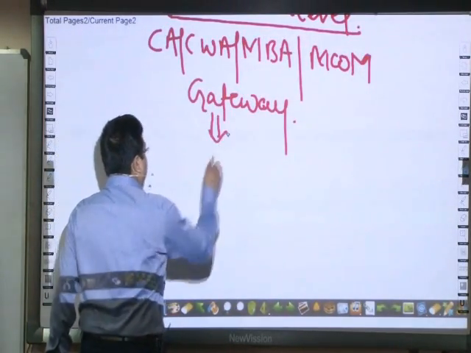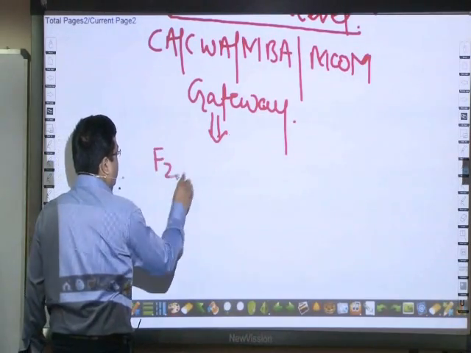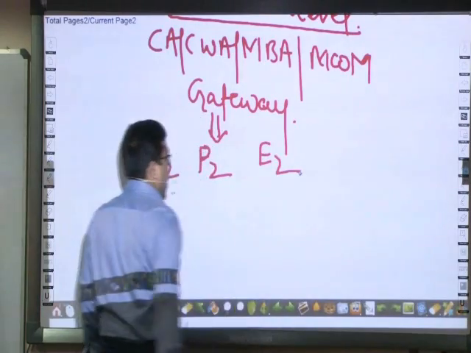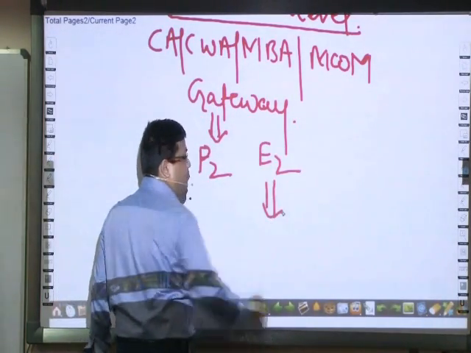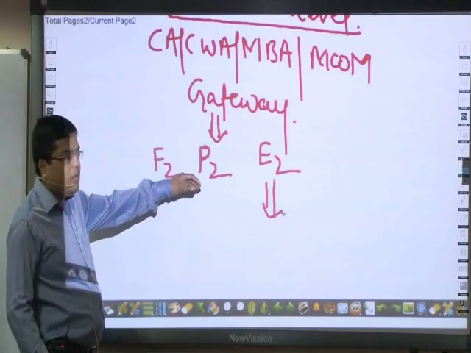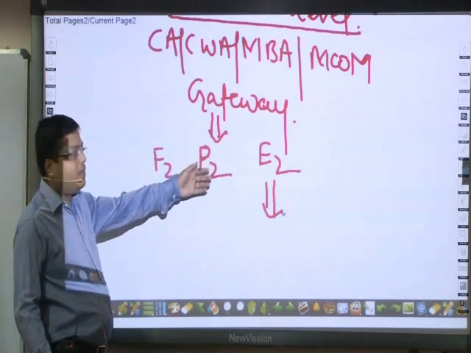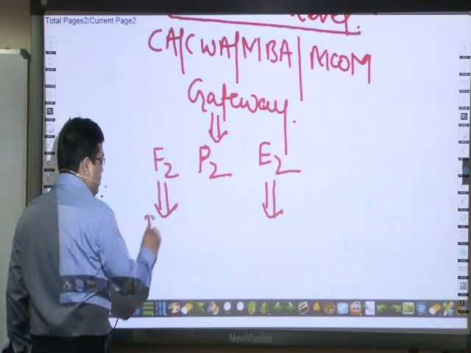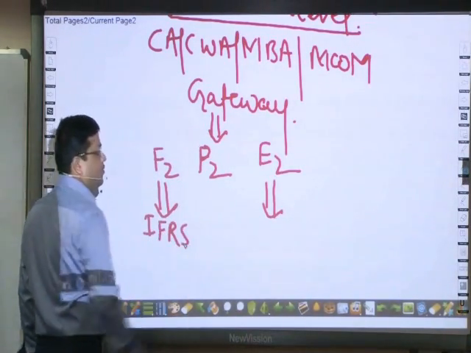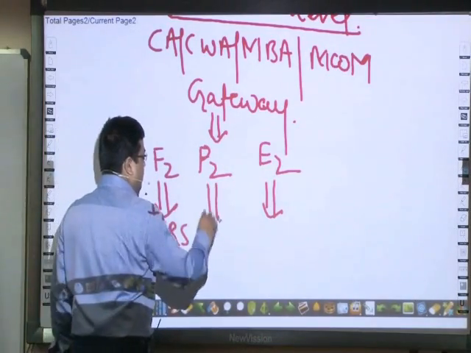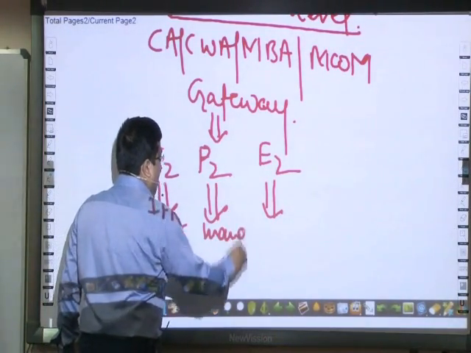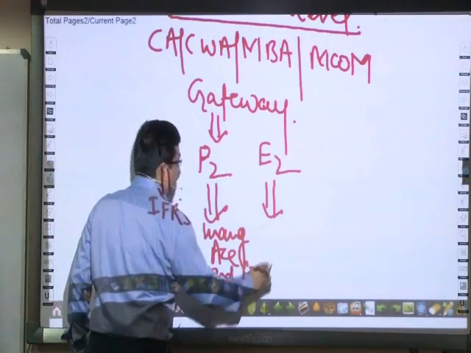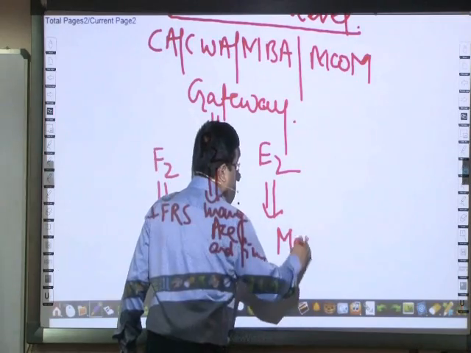In gateway, principally the syllabus is F2, P2 and E2. E2 is enterprise pillar, P2 is performance pillar and F2 is financial pillar. This includes IFRS, this includes management accounting and finance, and this includes marketing.